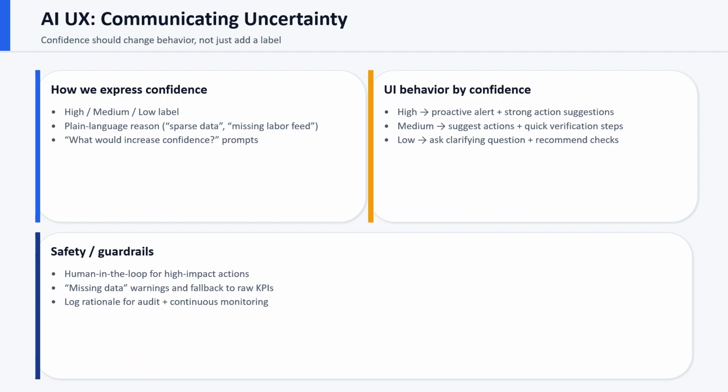If confidence is high, we send a proactive alert with a strong action suggestion. Medium confidence includes a recommended action plus a quick verification step. Low confidence triggers clarifying questions and suggests what to check, or we may even choose not to send those. We also add guardrails: human in the loop for high impact actions, missing data warnings with fallback to raw KPIs, and logging of rationale for audit and monitoring.